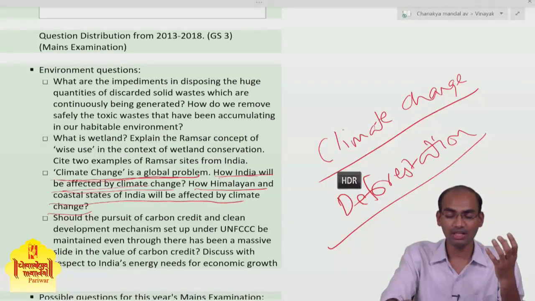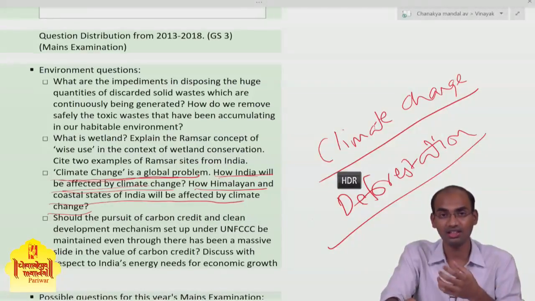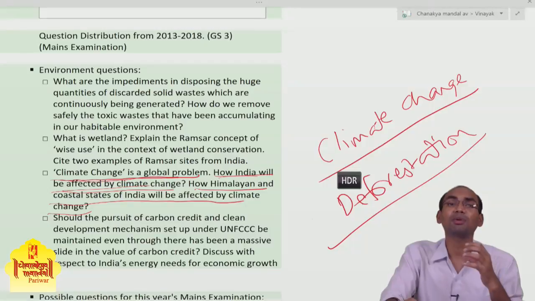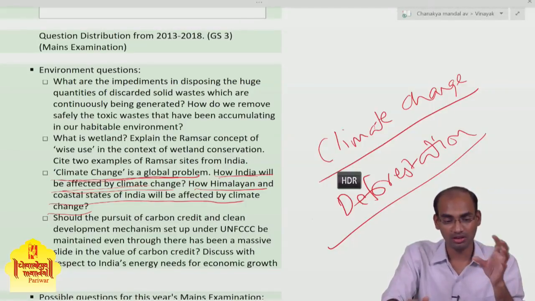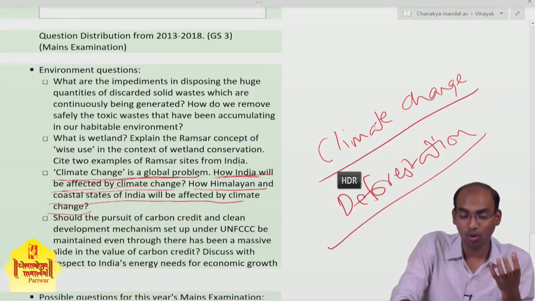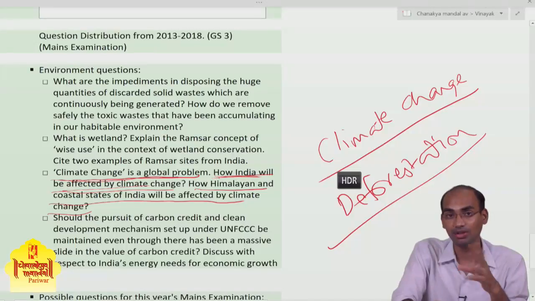Because of that the nature of the Indian monsoon has changed, the frequency of floods has increased, and the land productivity has reduced. These are the problems that India is facing because of climate change.